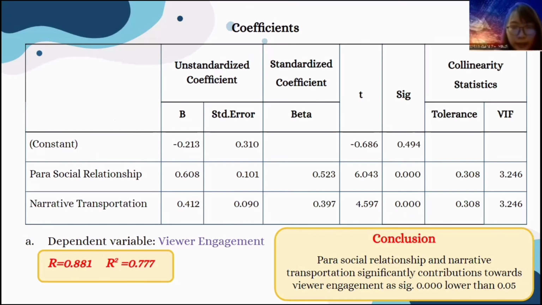The unstandardized beta coefficients show that parasocial relationship has the highest effect on expanding viewer engagement, at 0.608. It was found that parasocial relationship, with a beta of 0.523, and narrative transportation, with a beta of 0.397, have significantly predicted viewer engagement. Parasocial relationship plays an important contribution to the prediction of viewer engagement, with a t statistic of 6.043 as compared with narrative transportation.